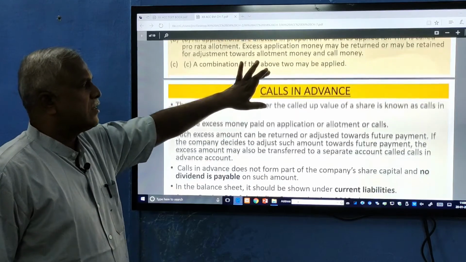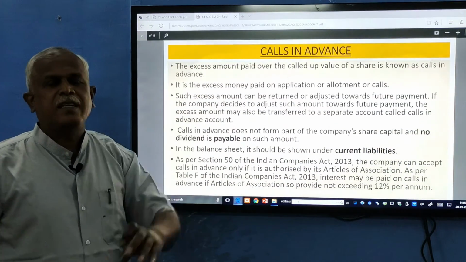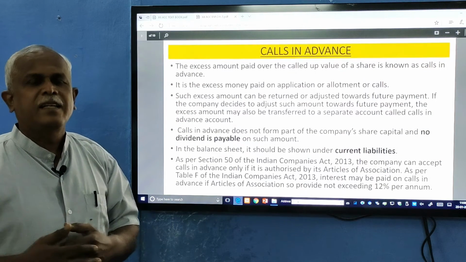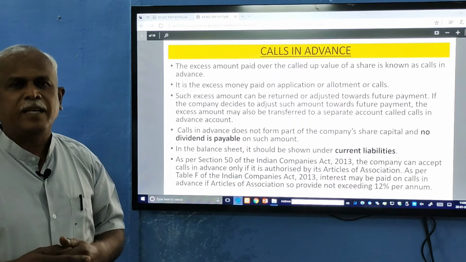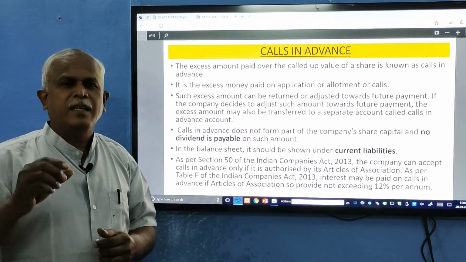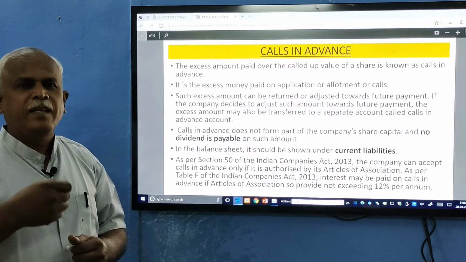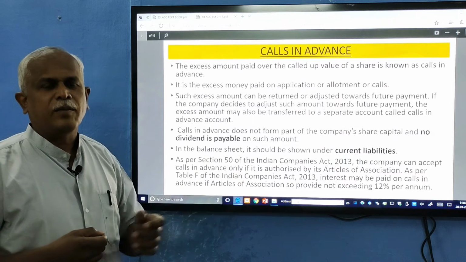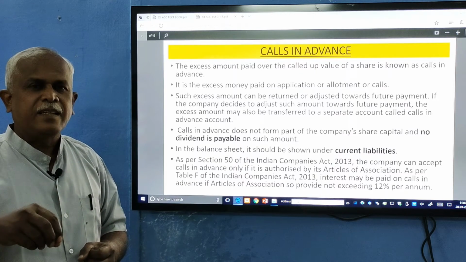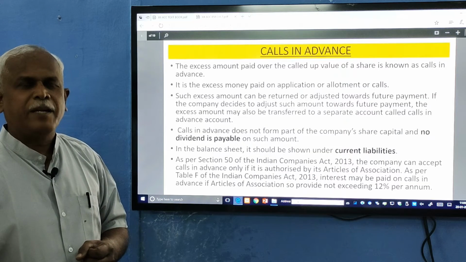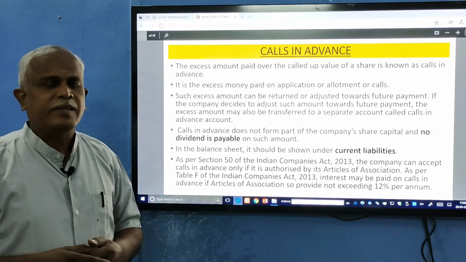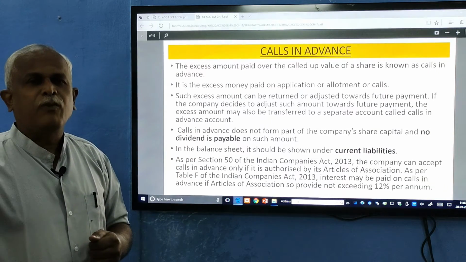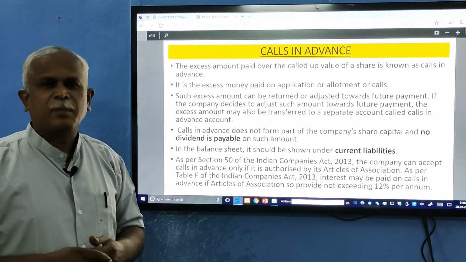Now, the next topic you are going to cover is calls in advance. What is a call? A call means a company calls the shareholder to pay a certain sum of money due on the shares allotted to him. That is called a call. If a shareholder pays uncalled capital money before the company makes the call, then it is called calls in advance. Or you can say the person pays the third or fourth installment along with the second installment itself.